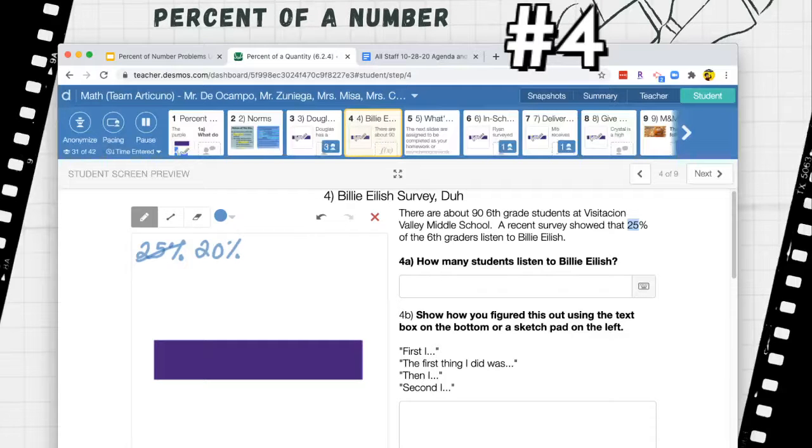All right. How are we going to get 20% using this diagram? Well, what's going to help us is if we cut things into 10% pieces. I believe Mr. Dale Campo and the other teachers told you that you can cut this 100% bar into 10% pieces.